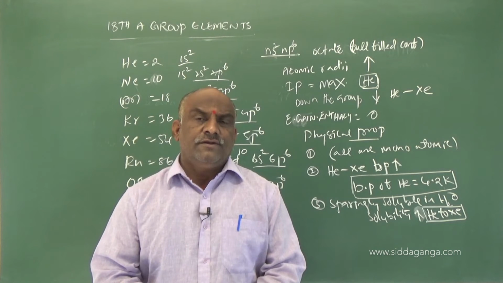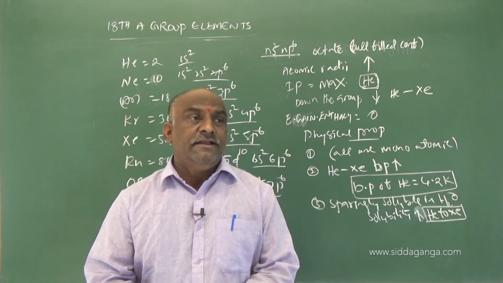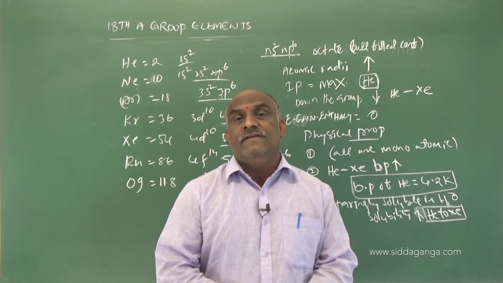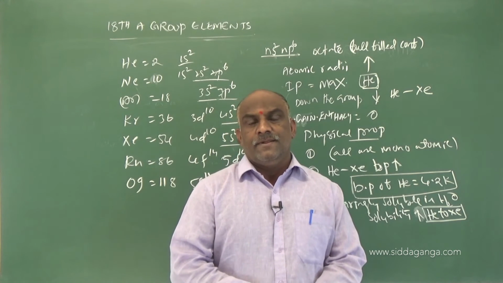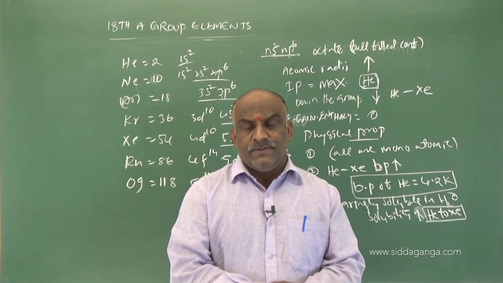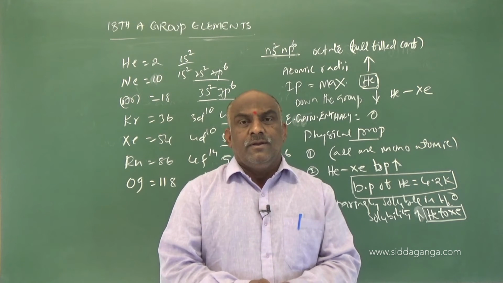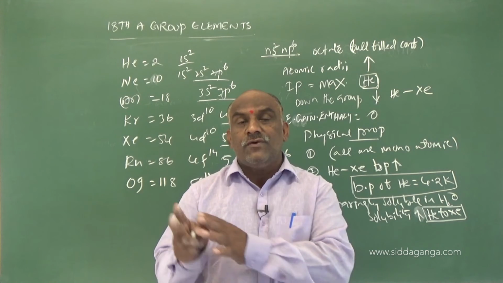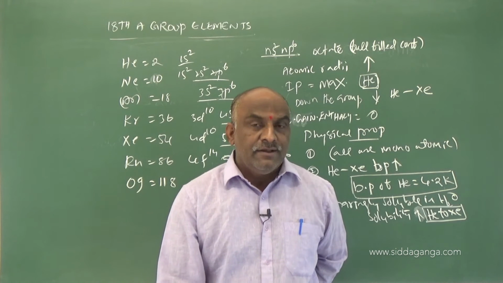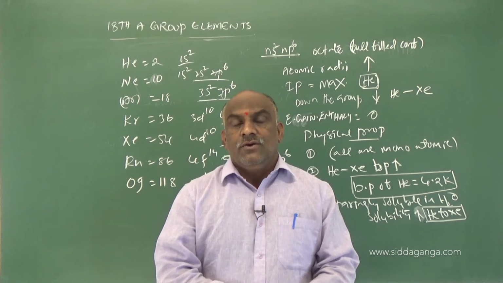But in some cases, recently in the year 1962, one scientist, Neil Bartlett, made some important experiments which led to the formation of compounds of the noble gases. Which type of experiments he did, and on what basis, now we will discuss.